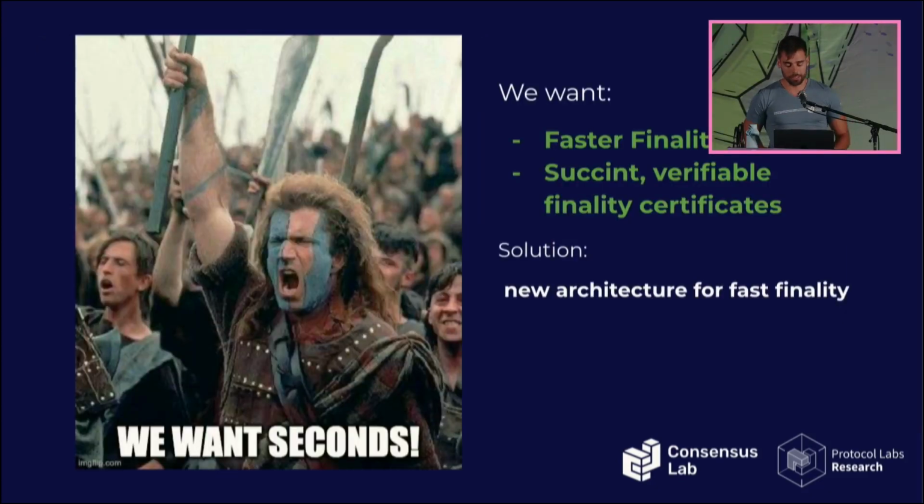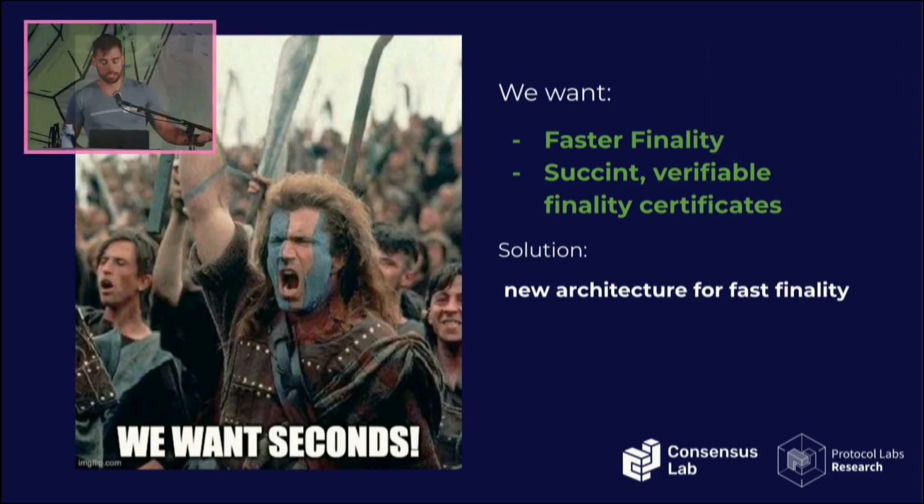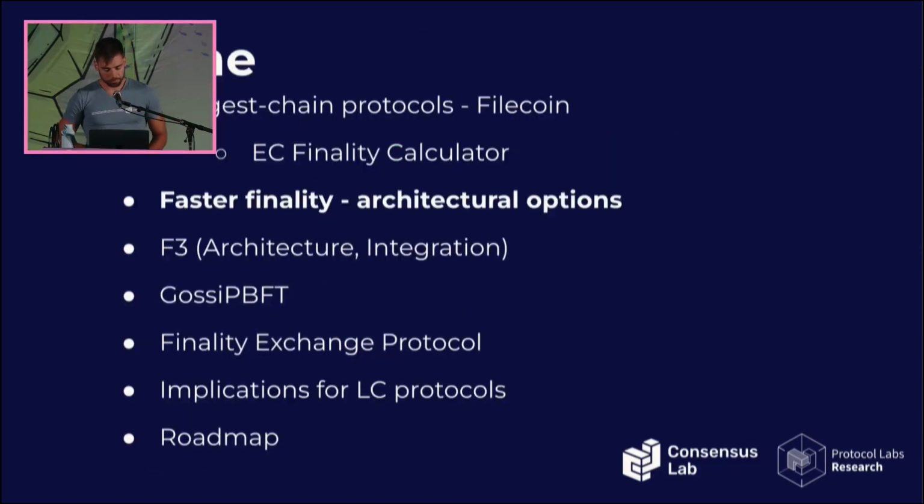We want finalization within seconds, and we also want to be able to prove to observers that are not necessarily fetching all the data from Filecoin that a particular block or a particular transaction has been finalized. So we want succinct, verifiable finality certificates. And the immediate outcome of this is that we need a new architecture. We cannot do this just with longest chain.